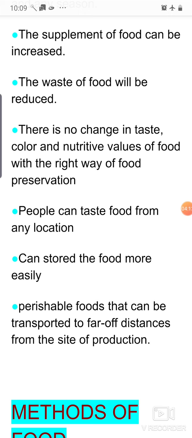Perishable foods can be transported far from the site of production. We discussed earlier that not all food items are grown in all parts of the world or country. Some are grown in one part because of the geographical condition, some in other parts, but because of food preservation we can send them to different parts, to far off places.